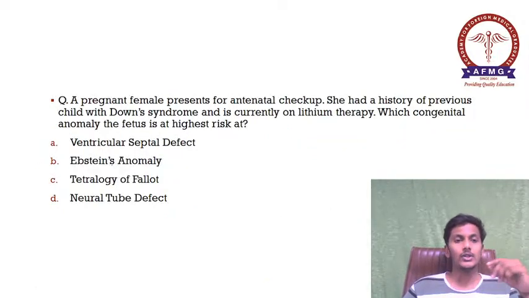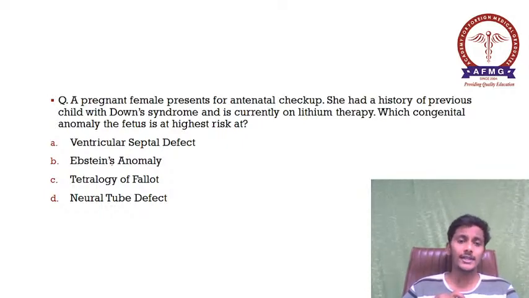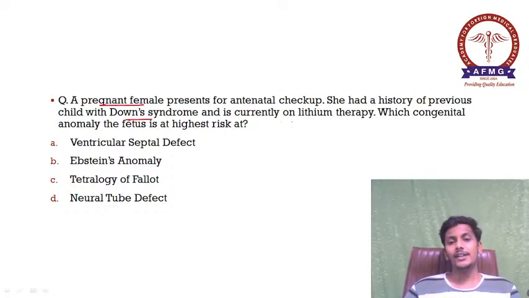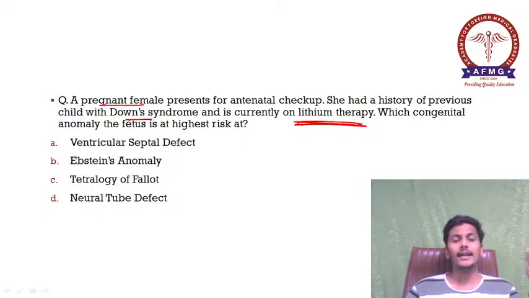Moving further, guys, the next question was: a pregnant female presents for antenatal checkup. She had a history of a previous child with Down syndrome, and is currently on lithium therapy. Which congenital anomaly is the fetus at highest risk for?